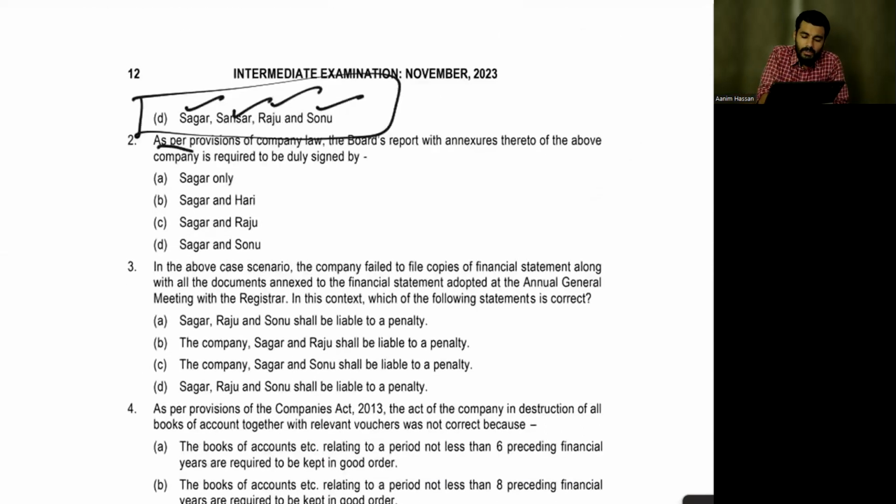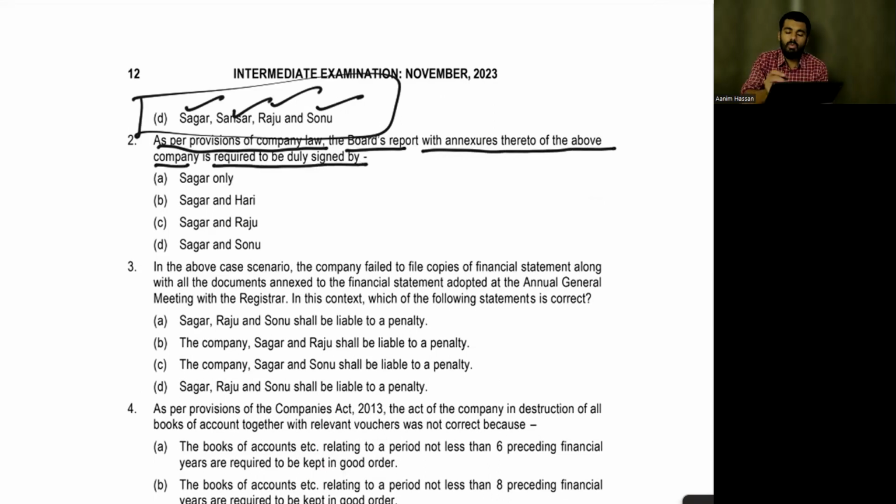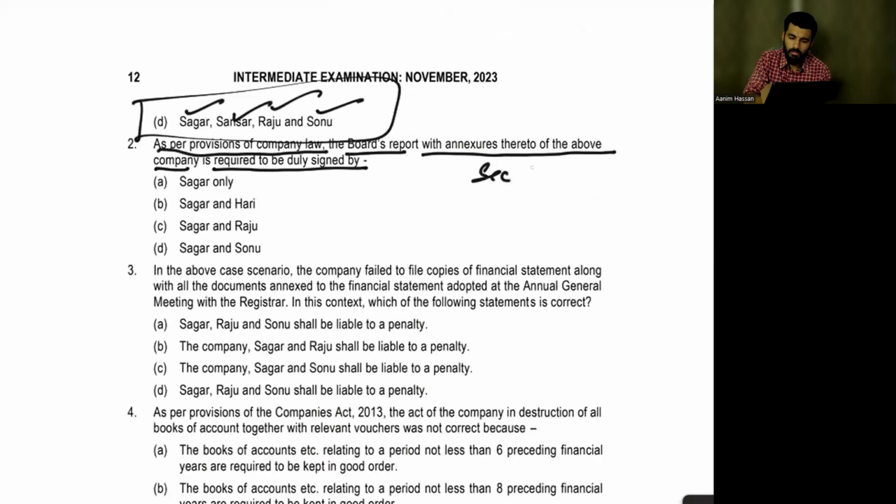Second question. As per the provision of company law, the board's report with annexes thereto of the above company is required to be duly signed by. Who signs the board's report? Section number 134, subsection 6. Who signs it?